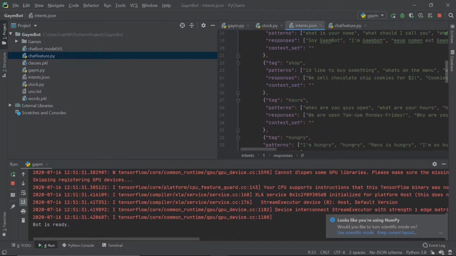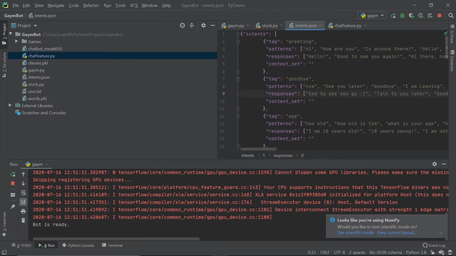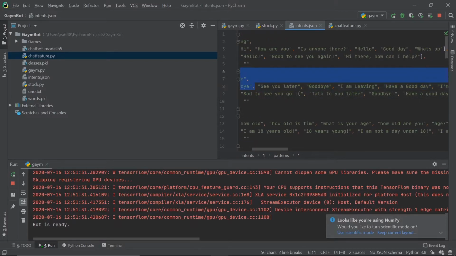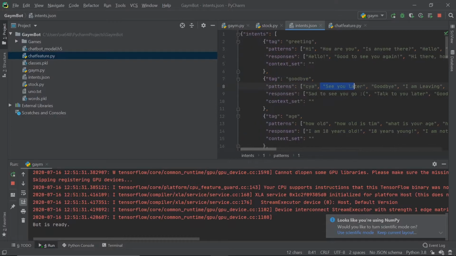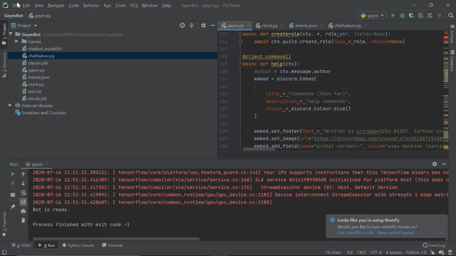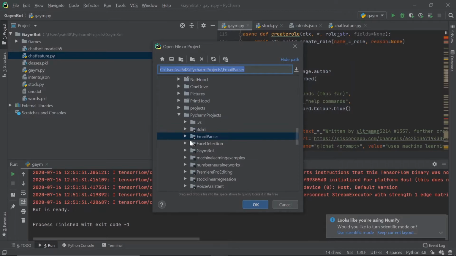and it uses that code to basically recognize patterns. So you don't have to say these words exactly. You can say, hey, see you later, whatever, and it'll respond appropriately. So yeah, it's pretty cool. That's one of the projects, and let me terminate this process. Let me open my next project real quick.